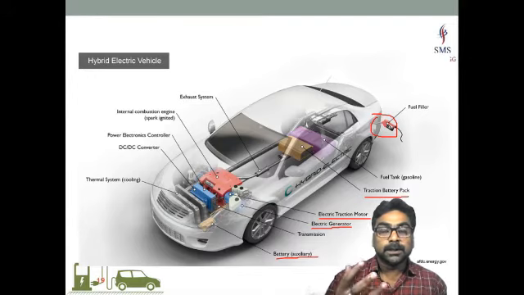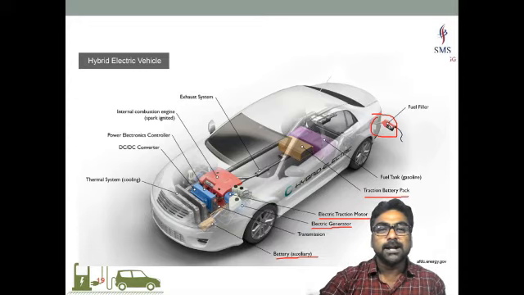So the mechanical power of the internal combustion engine is further converted into electrical energy by means of a generator. Then there are converter circuits, power electronic converters. Then the power is further converted and processed, and then it is stored in the battery, we can say. And you have an electric traction motor also. So the electric traction motor is also here.